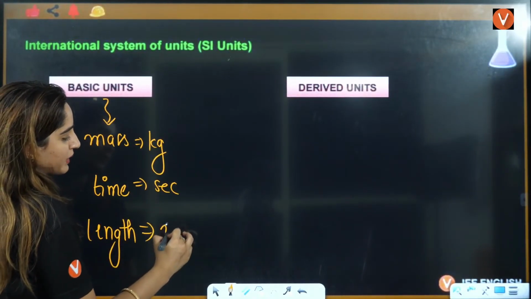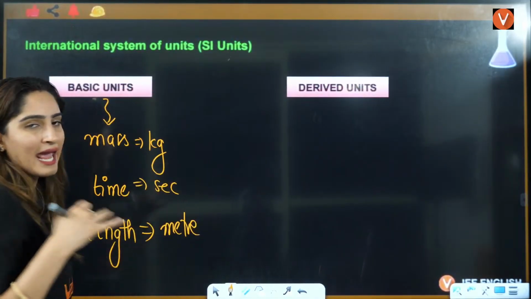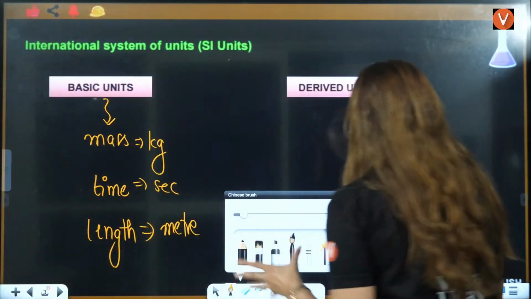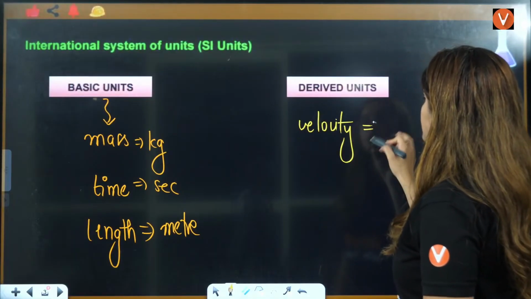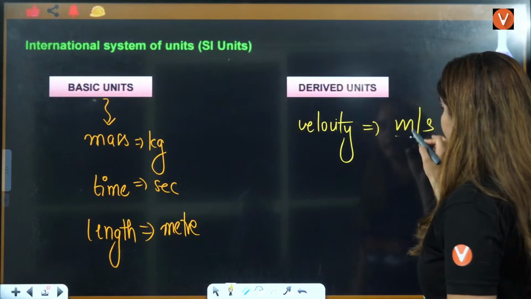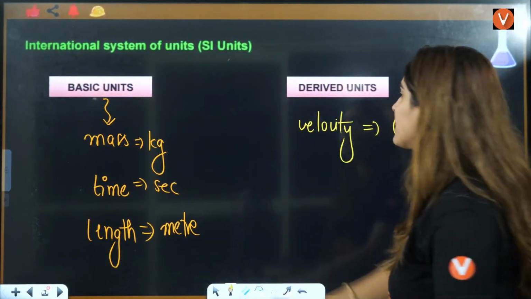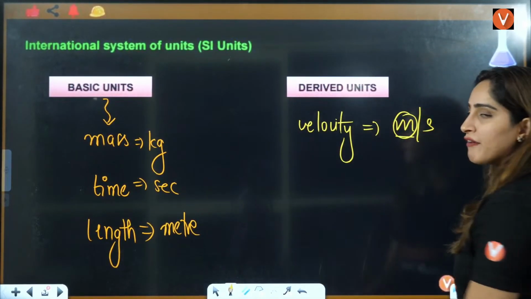Length, that is in meter. So these are the SI units. Derived units are like velocity. Velocity is meter per second. It is derived from the basic units, like meter and seconds.